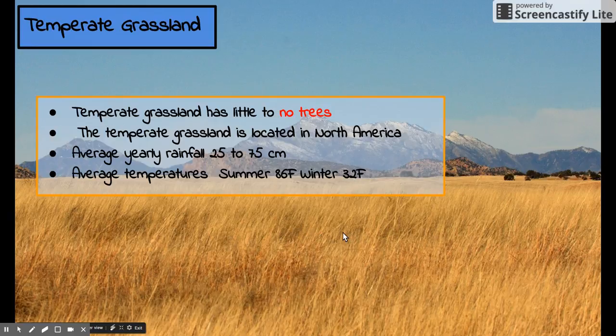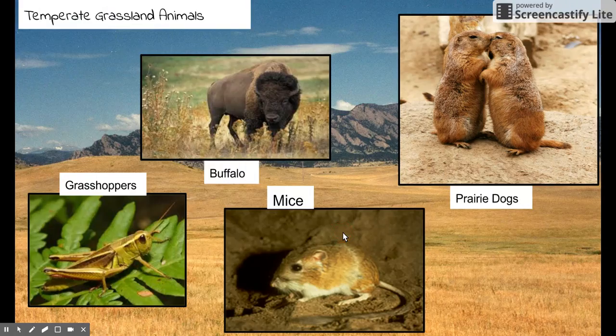Here's a great picture of the background of what a grassland looks like. Very dry grass, not a lot of rainfall. And here you will see a bunch of the animals found in a grassland. Notice many of them are herbivores. Mice, buffalo, prairie dogs. Yes, these are not gophers, these are actually prairie dogs.